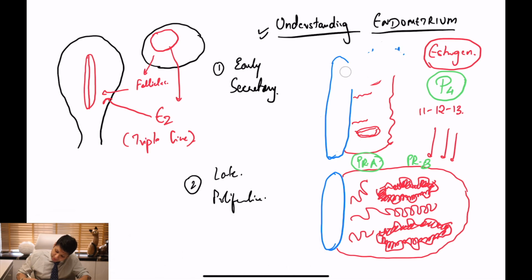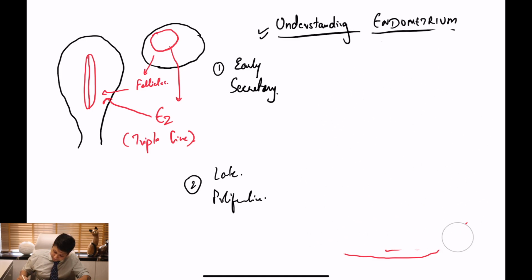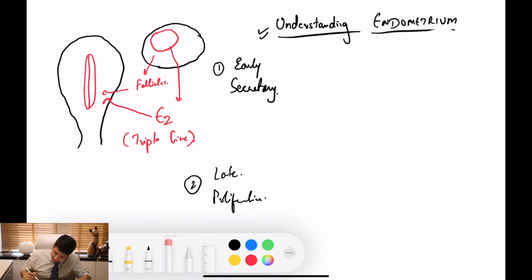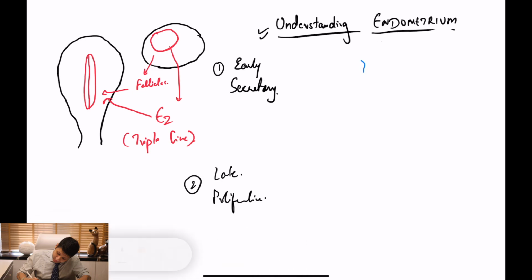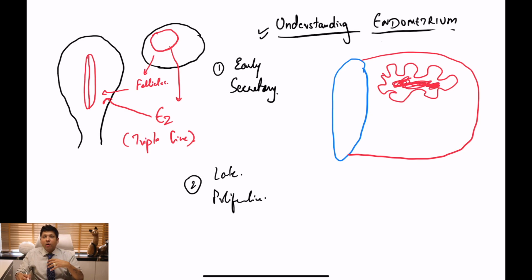So when I look at the early secretory phase, you are going to see a completely different ball game occurring inside the endometrium. In the early secretory phase, the basal endometrium is going to stay as it is. If I look at the endometrium above that, and if I draw it, the glands are going to develop vacuoles inside. This is one of the first signs of secretory changes inside the endometrium.